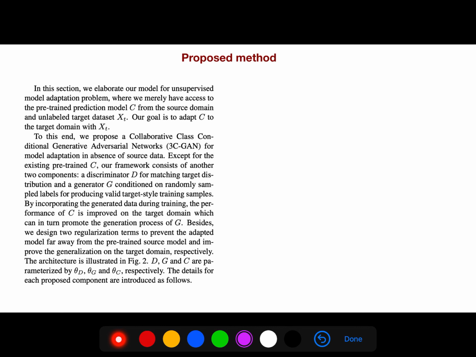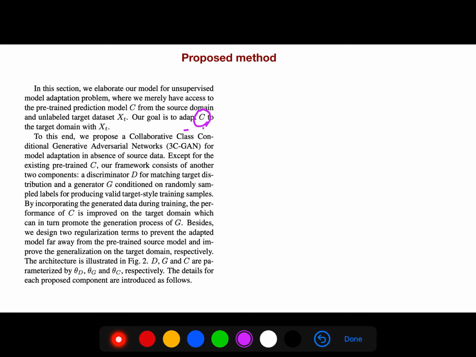So we elaborate our model for the unsupervised domain adaptation problem where we merely have access to a pre-trained prediction model from the source domain and an unlabeled target dataset. So our goal is to adapt this prediction model C to the target domain.